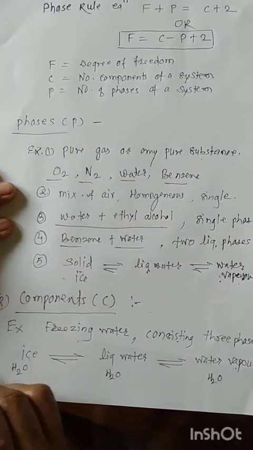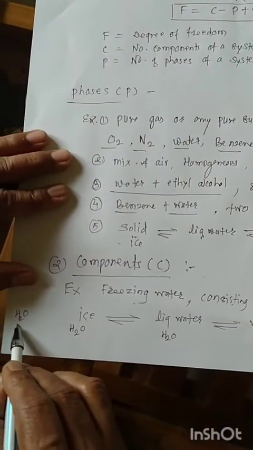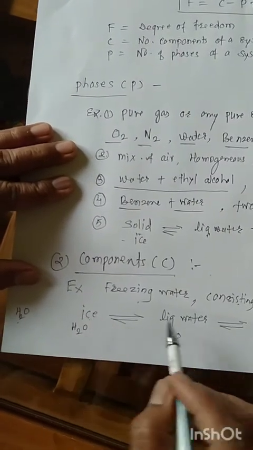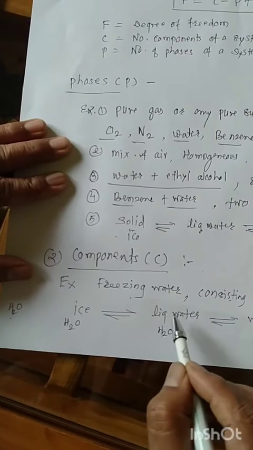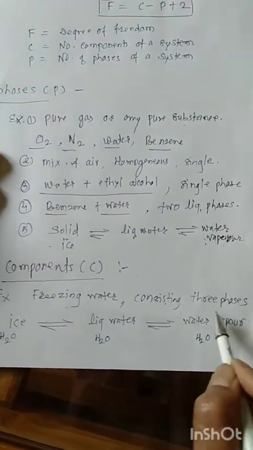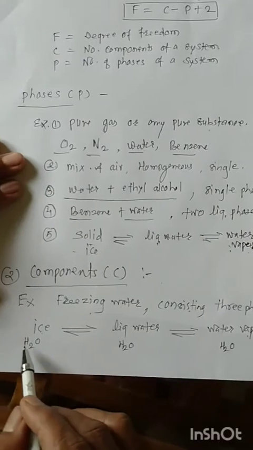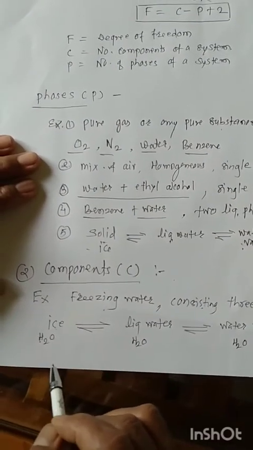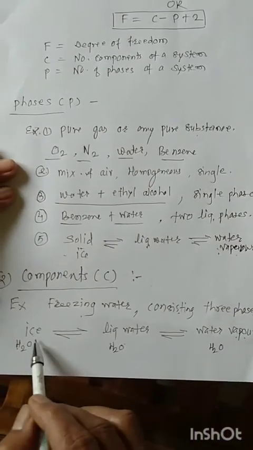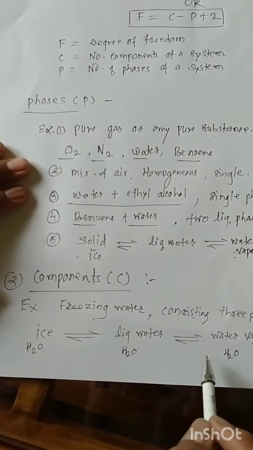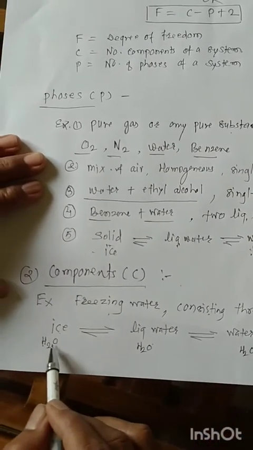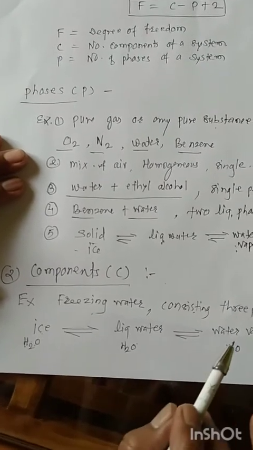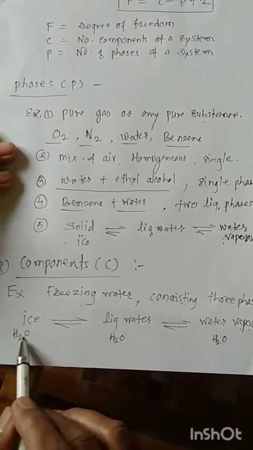A single element H2 cannot give the composition of the ice, liquid water, or water vapor. A single element oxygen also can't explain the composition of the ice, liquid water and water vapor. All these three phases require the chemical least component H2O. Hence water is a one component system and the least component is H2O.